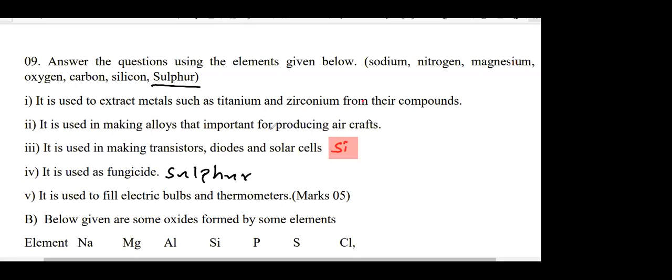Now with sulfur there's a problem. Some countries use the spelling SLPHUR, but now the latest one is SULFUR. Both are accepted, but in Sri Lanka we use the older one. The A-level syllabus now has changed this. They use the SULFUR spelling, which is the most correct one. In other countries like the USA they use the other one. Both are accepted, and neither is wrong. Okay, sulfur, that's the answer for part 4. Next one, who can give me the answer for part 5?